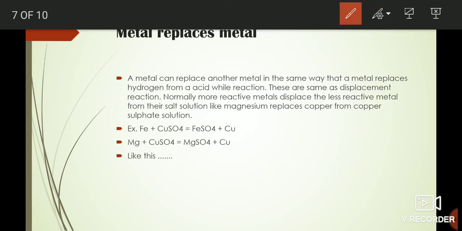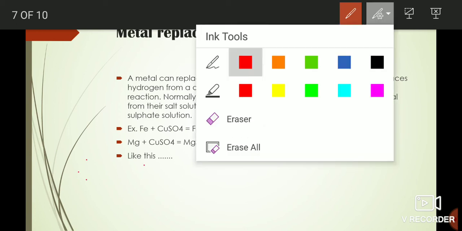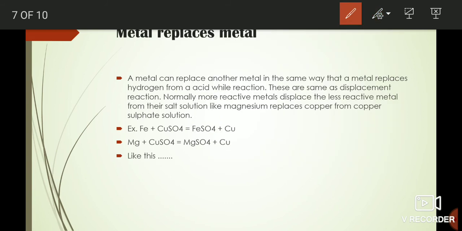It forms at the bottom of the test tube. If you are taking a test tube, it will be at the bottom, and you can also take a beaker for this reaction. Now you can see this example: magnesium, when it reacts with copper sulfate, forms magnesium sulfate and copper. Like this it gets formed.